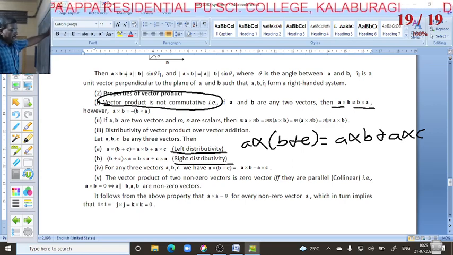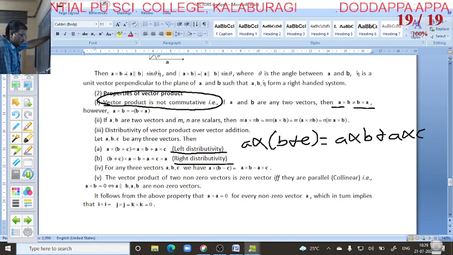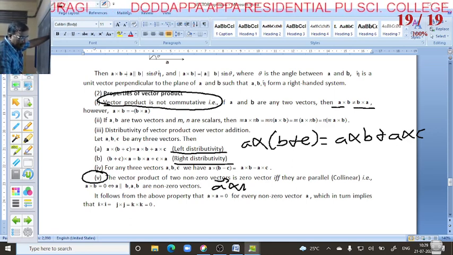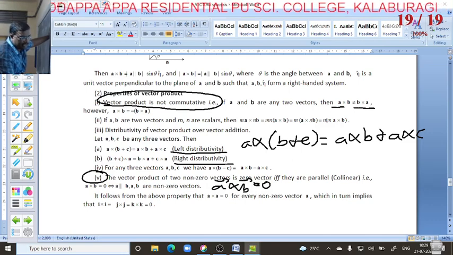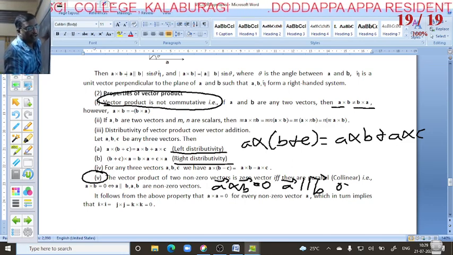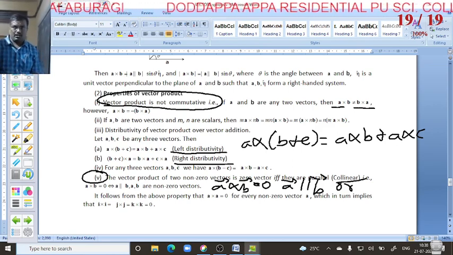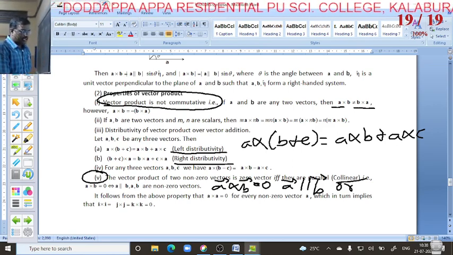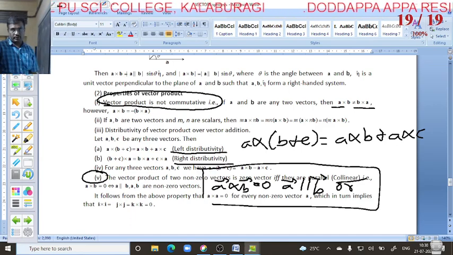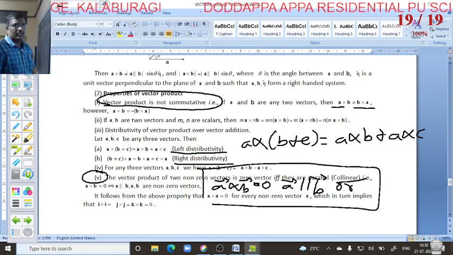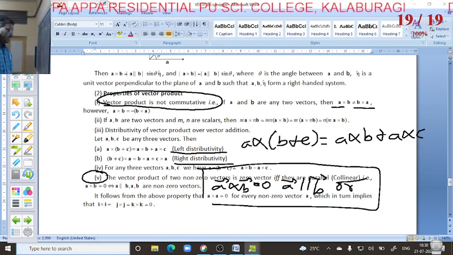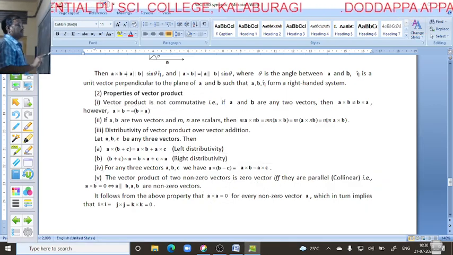Similarly, right distributive is also the same. Next, another very important concept. When vector a cross vector b is equal to 0? It is when vector a is parallel to vector b or collinear. So vector a cross vector b equals 0 when vector a is parallel to vector b or collinear. When these two conditions hold, vector a cross vector b becomes 0.